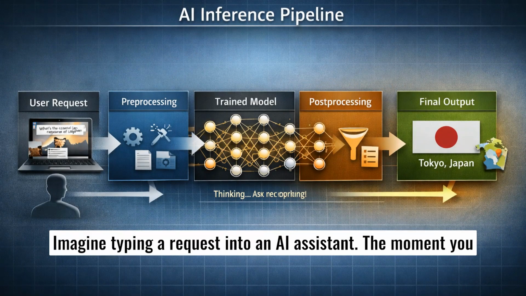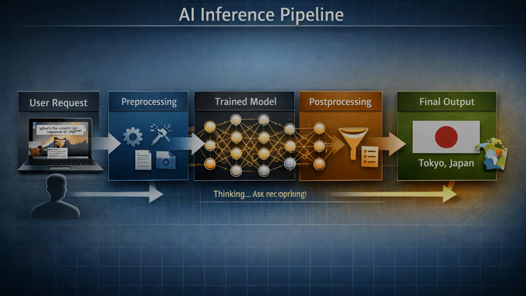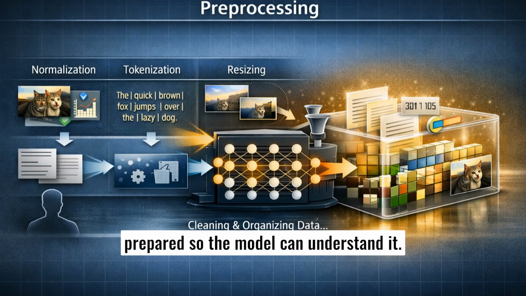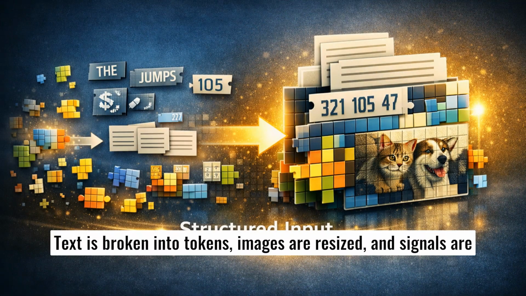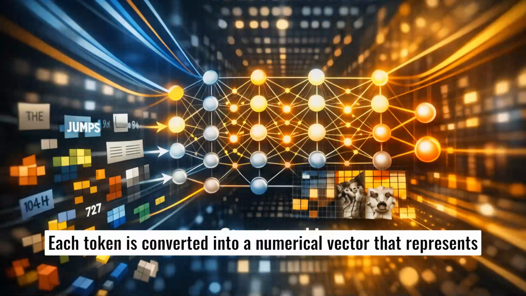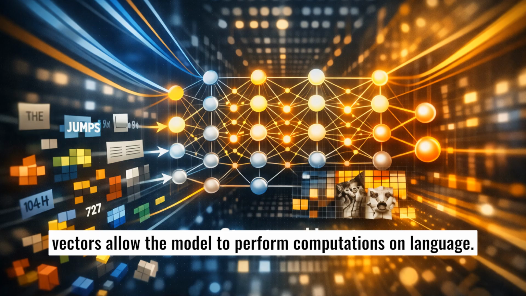Imagine typing a request into an AI assistant. The moment you press enter, a pipeline begins that will transform your question into a response. Your input first enters a preprocessing stage. Here the data is prepared so the model can understand it. Text is broken into tokens, images are resized, and signals are normalized so the neural network receives structured input. Each token is converted into a numerical vector that represents meaning in a high-dimensional mathematical space. These vectors allow the model to perform computations on language.